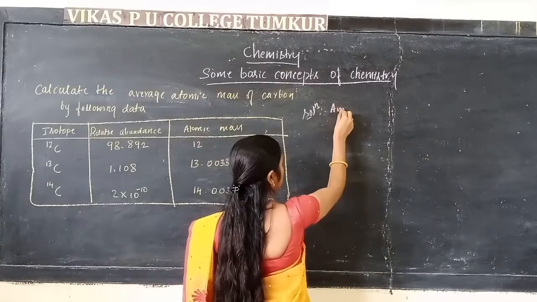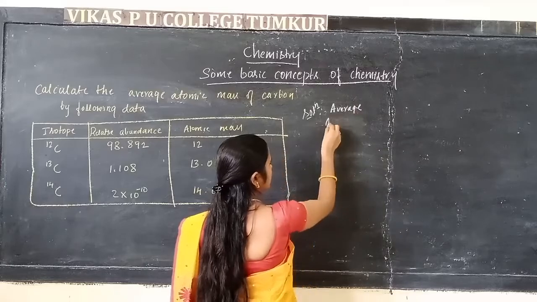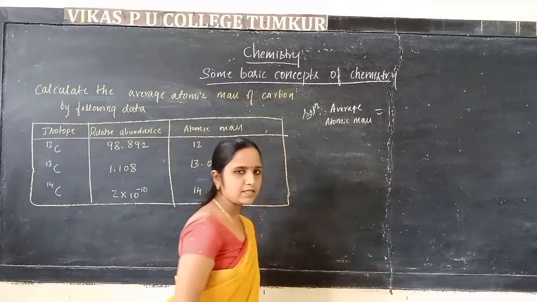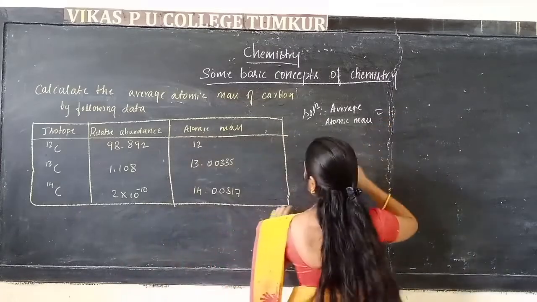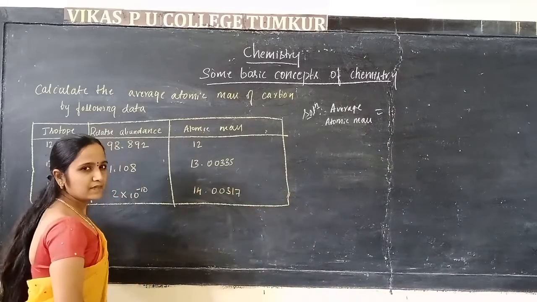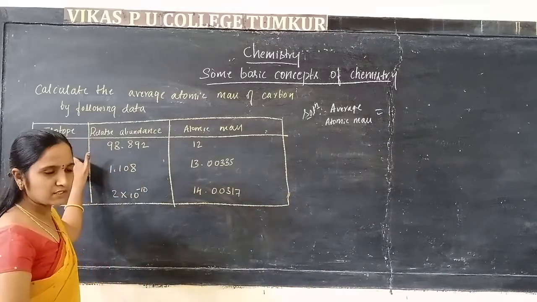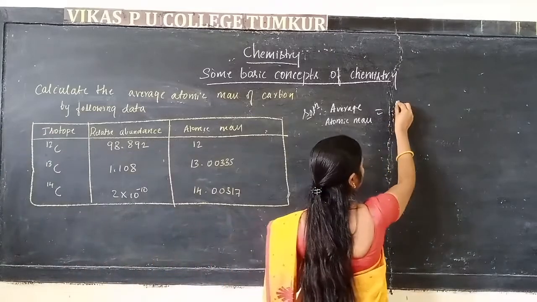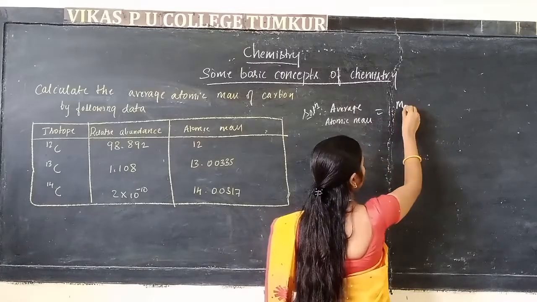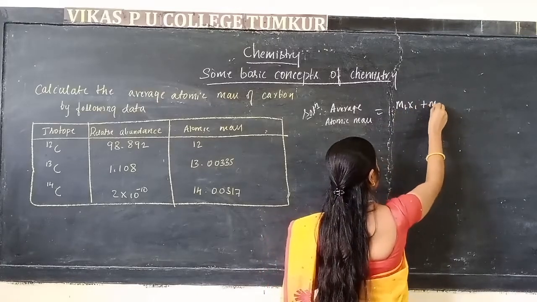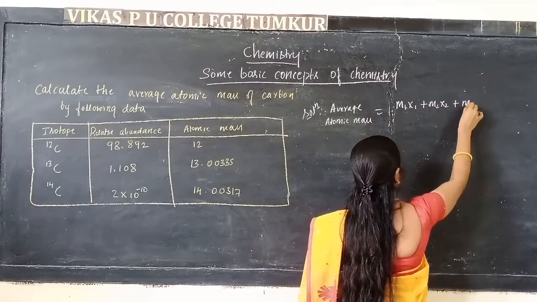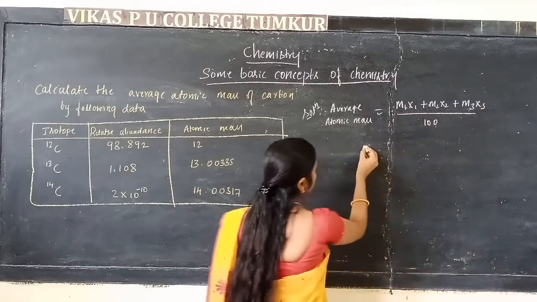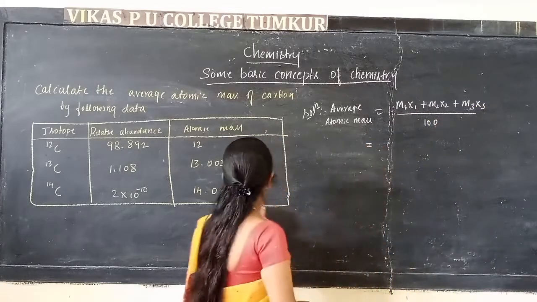The average atomic mass is equal to, taking the first one as carbon 12, its atomic mass and its abundance. The formula used is M1x1 plus M2x2 plus M3x3, divided by 100. Then M1 is the carbon 12.